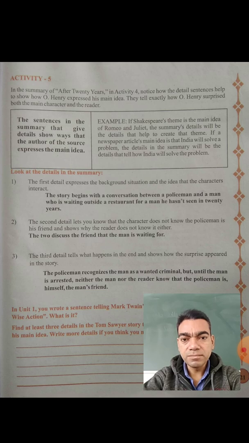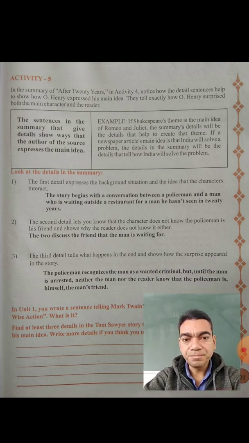For example, if Shakespeare's theme is the main idea of Romeo and Juliet, the summary's details will be the details that help to create that theme.